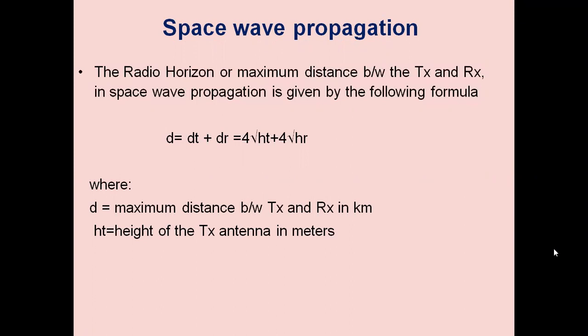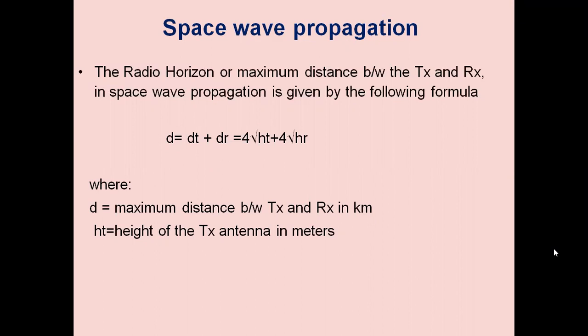If the distance between transmitter and receiver is d equal to dt plus dr, where dt is from the transmitting antenna up to the ground striking point, and dr is from the ground striking point to the receiving antenna, then the maximum distance is given by the formula 4 root ht plus 4 root hr. In this formula, d is the distance calculated in kilometers.